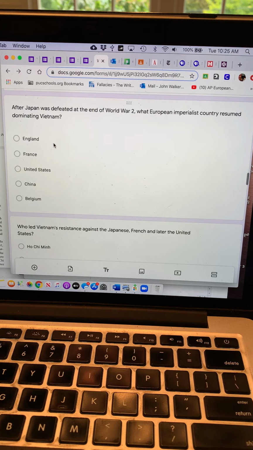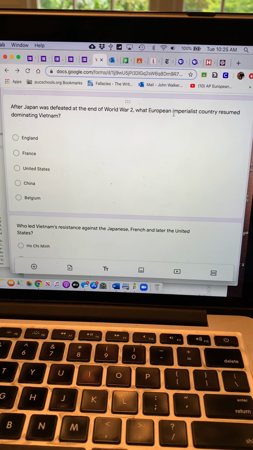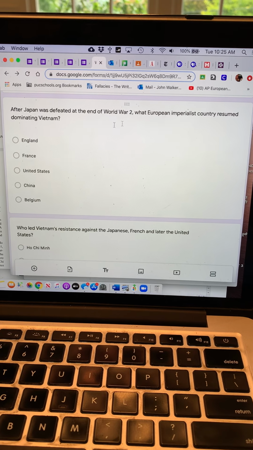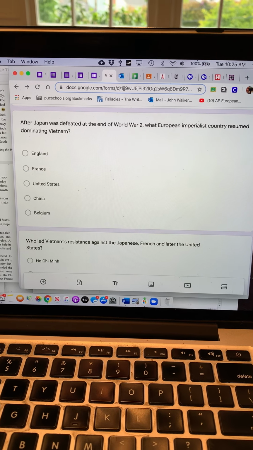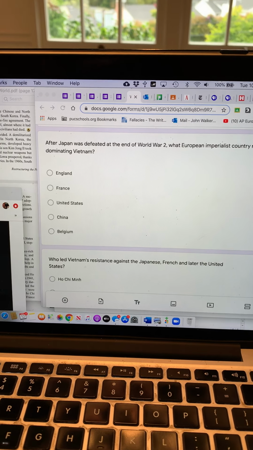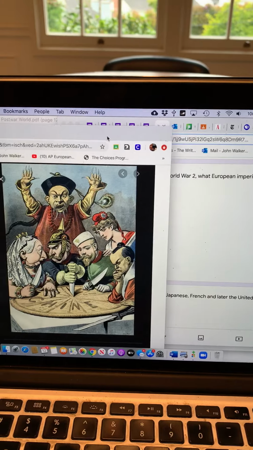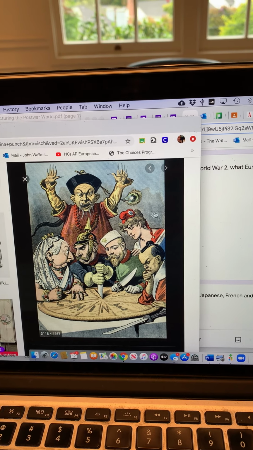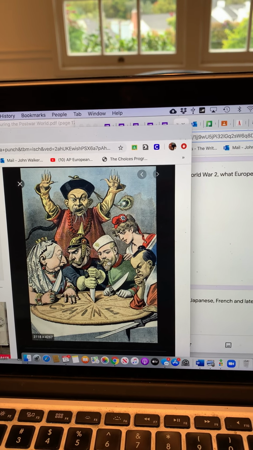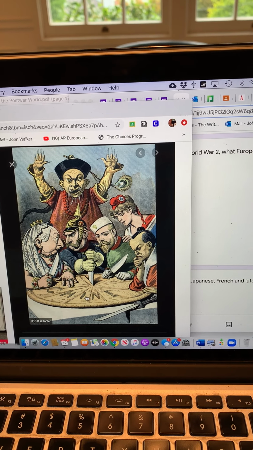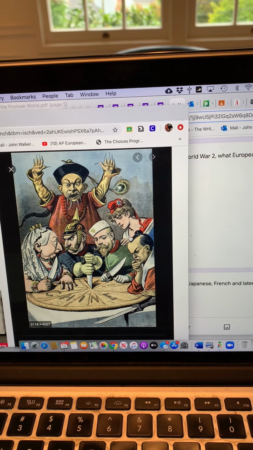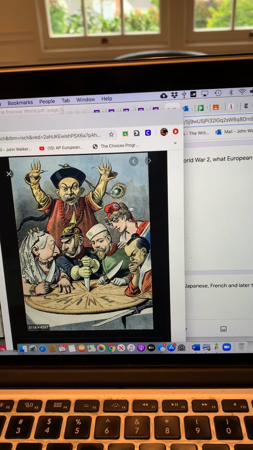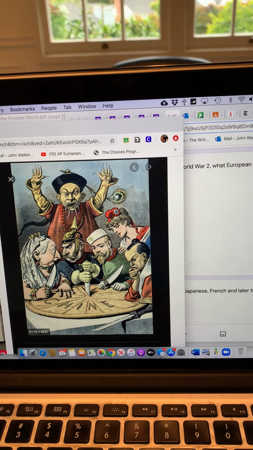After Japan is defeated at the end of World War II, what European imperialist country resumed dominating Vietnam? And so, going back here, at the end of World War II, so Korea is at the very top of China in the northeast, and then at the southwest of China is Vietnam, and it was controlled by, right here, there's Marianne, the symbol of France.